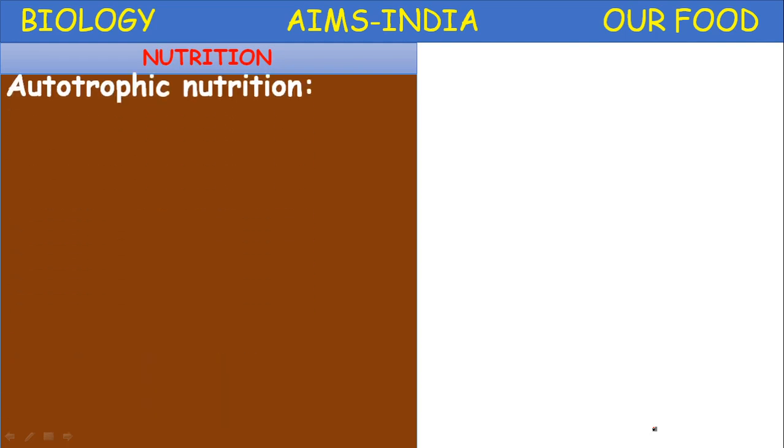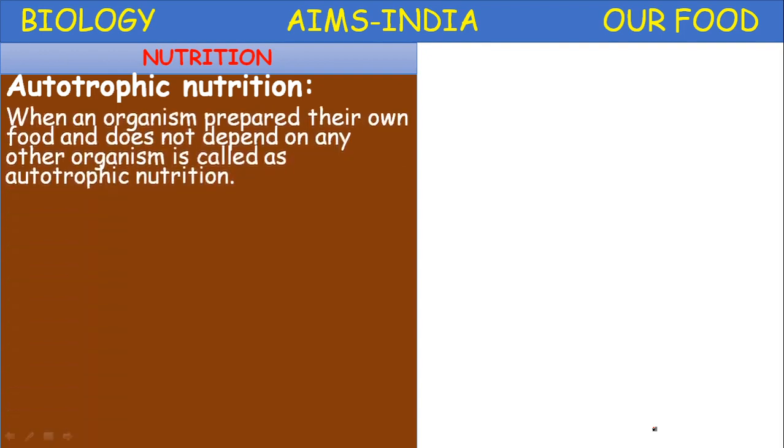Autotrophic nutrition. Nutrition is broadly divided into two main types: autotrophic nutrition and heterotrophic nutrition. Let us study autotrophic nutrition first. Autotrophic nutrition is when an organism prepares its own food and does not depend on any other organism.